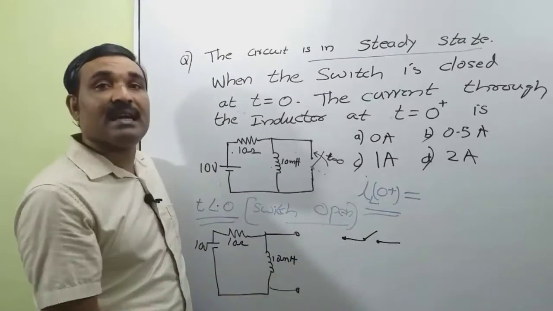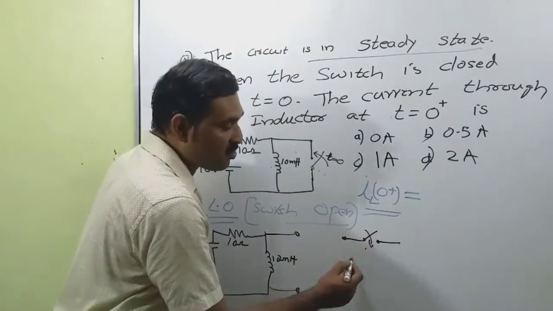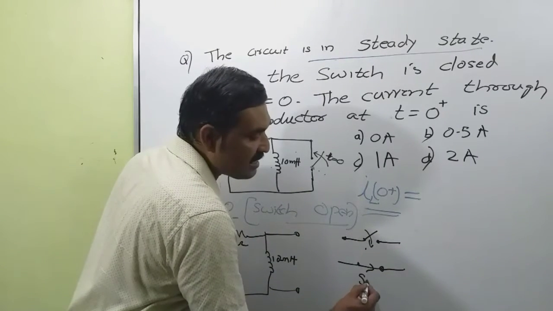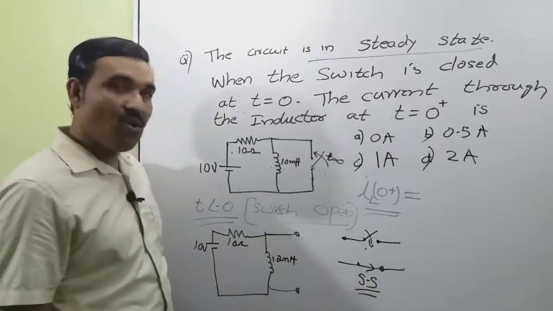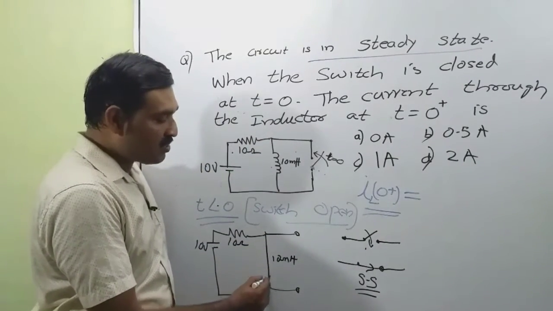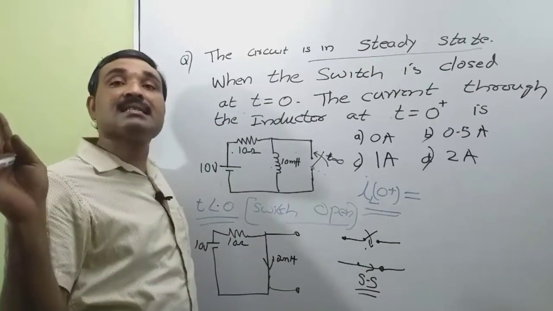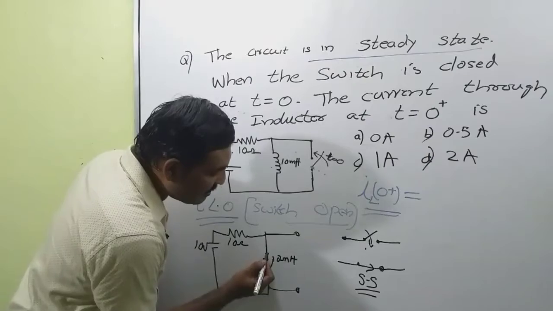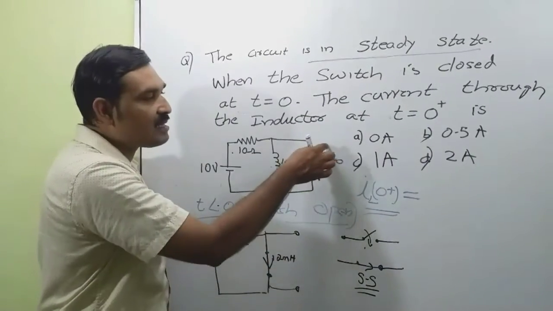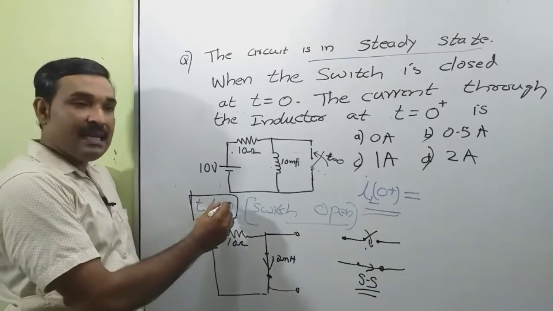An inductance can be replaced by a switch. This is the equivalent of an inductance. Under steady state, this switch is closed. So we can replace the inductance by a closed switch since the circuit is in steady state condition. So our inductance is replaced by a closed switch and no current will pass through this since the switch is open. And we are analyzing the condition for t less than 0.